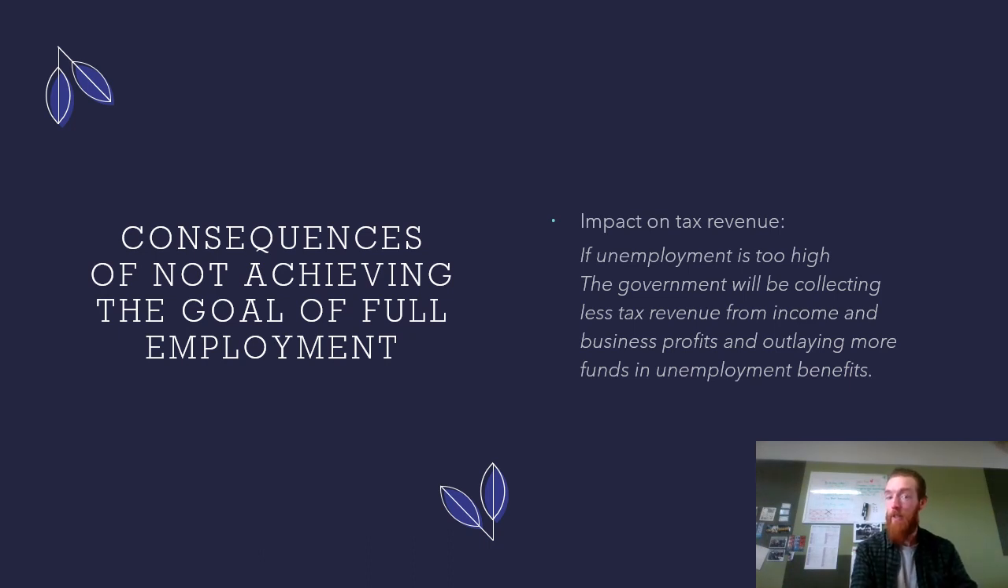The impact on tax revenue. So if unemployment is too high, the government will be collecting less tax revenue from income and business profits and outlaying more funds in unemployment benefits. So welfare outlays or transfer incomes, which means the government is going to be collecting less and outlaying more, which is far worse for their budget position.